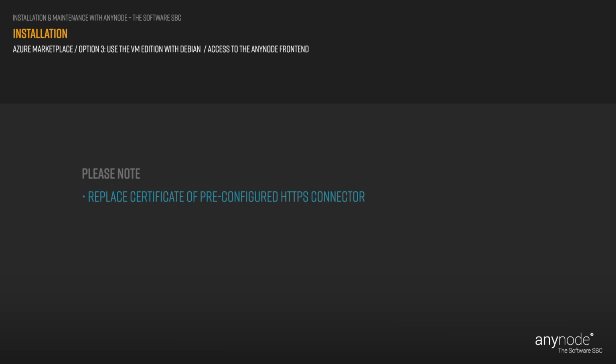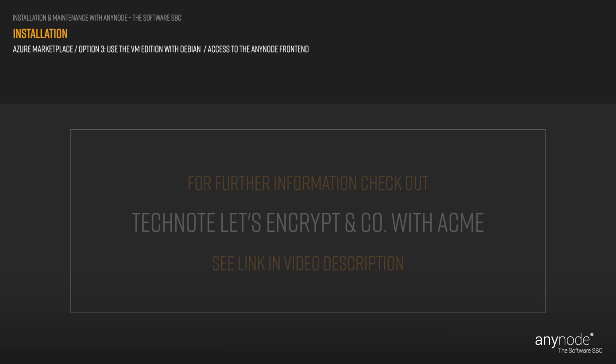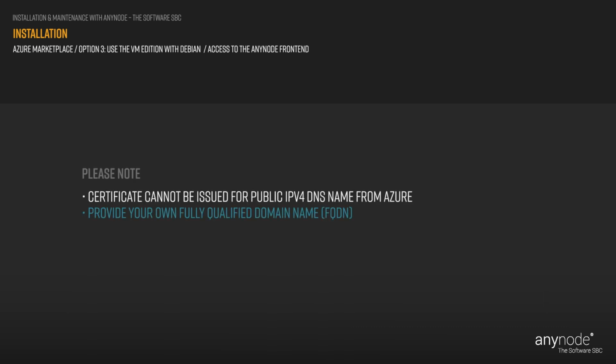You can now replace the certificate of the pre-configured HTTPS connector with your own certificate or request a certificate through the ACME functionality in AnyNode from a certificate issuance provider such as Let's Encrypt or ZeroSSL. For further steps, refer to our guide on Let's Encrypt and ZeroSSL with ACME and AnyNode, the software SBC. Please note that a certificate cannot be issued for the public IP version or DNS name from Azure, as this DNS name is owned by Azure. You need to provide your own fully qualified domain name, FQDN, in this case.